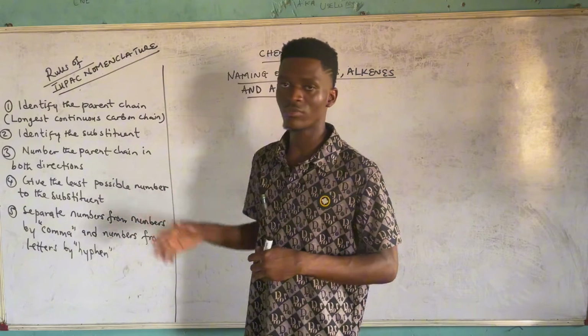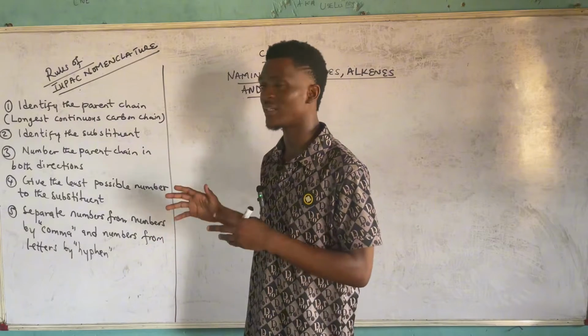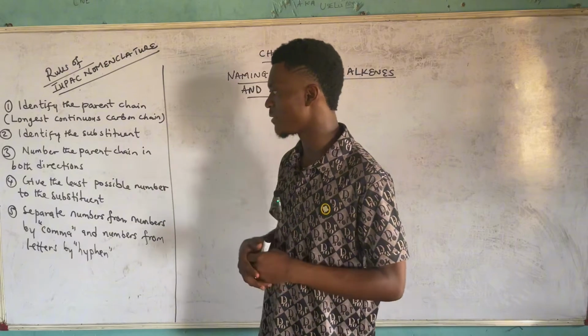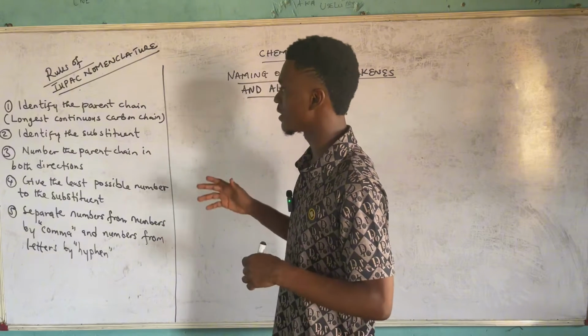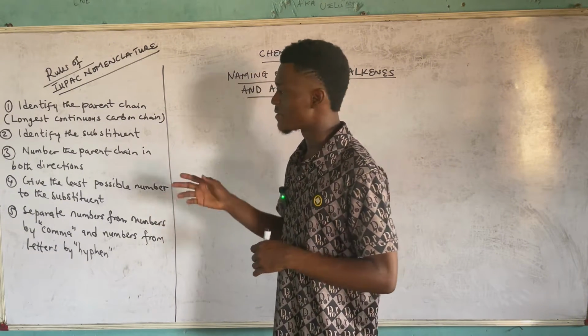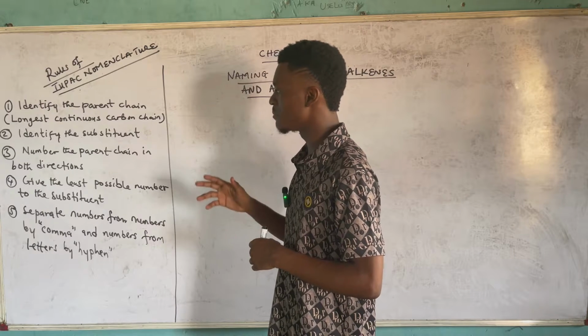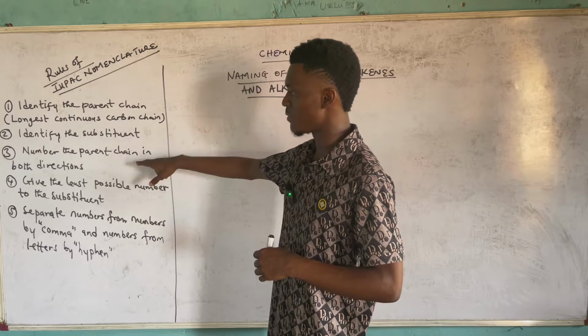Firstly, we have the rules that we need to obey. Some set of rules that need to be obeyed before we can get the correct name of an organic structure. On the board we have about 5 of them. The first is that we identify the parent chain, which is the longest continuous carbon chain. And the second is we identify the substituent. The third is you number the parent chain in both directions, talking about the longest continuous carbon chain, which happens to be the parent chain.